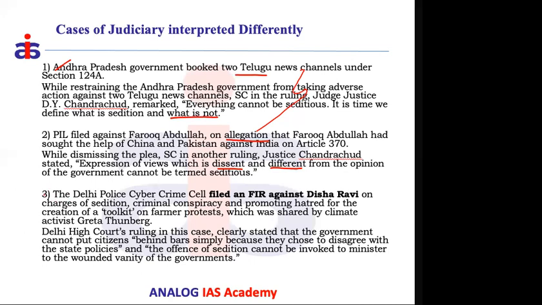Another famous case is during the farmers' protest. One teenager from Bangalore, just 22 years of age, named Disha Ravi, created something called a toolkit.